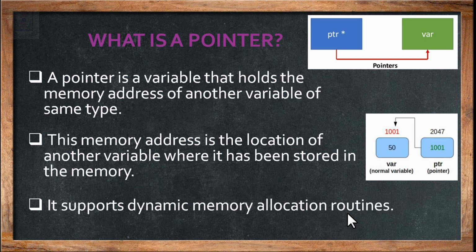Allocation is nothing but giving the memory space for the variable to reside inside the computer memory. So the pointer concepts will allow us to allocate the memory during the execution of the program, or during the runtime. That is called dynamic memory allocation. We'll be discussing dynamic memory allocation routines in an upcoming class.